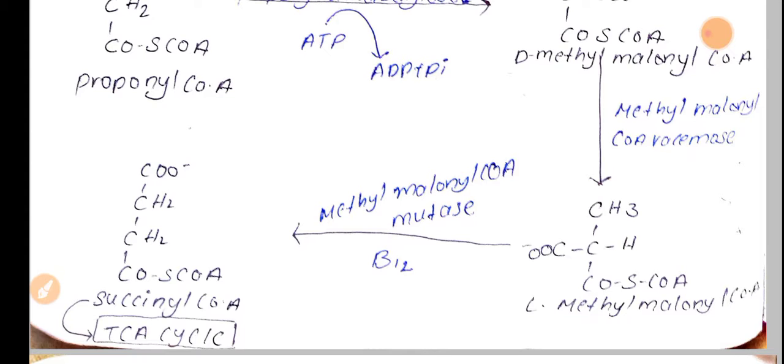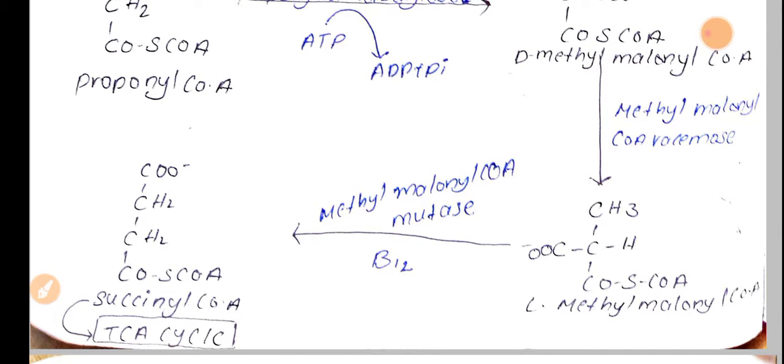So here D-methylmalonyl CoA is converted into L-methylmalonyl CoA by the enzyme methylmalonyl CoA racemase. Next, L-methylmalonyl CoA is converted into succinyl CoA by the enzyme methylmalonyl CoA mutase, which is B12 vitamin dependent.